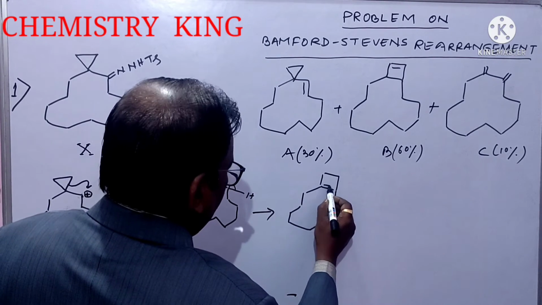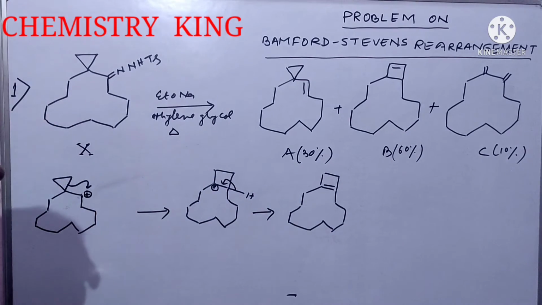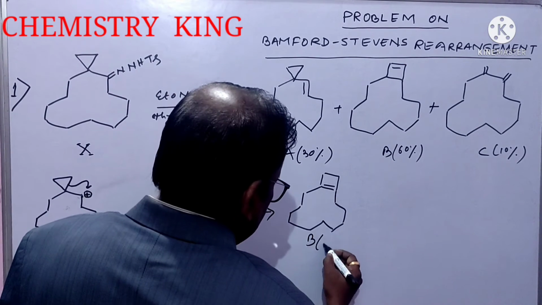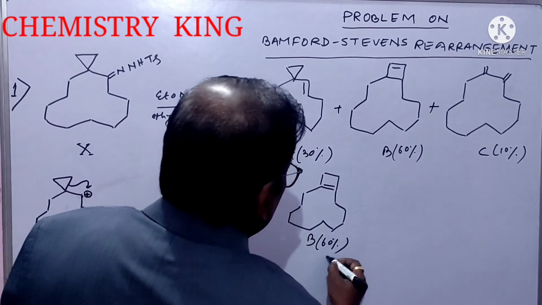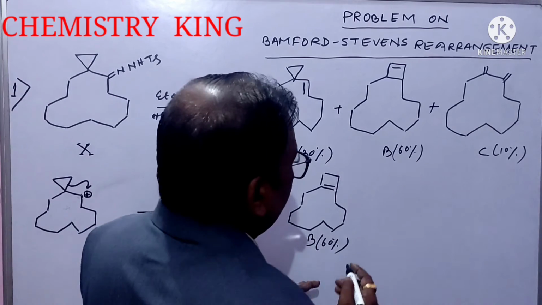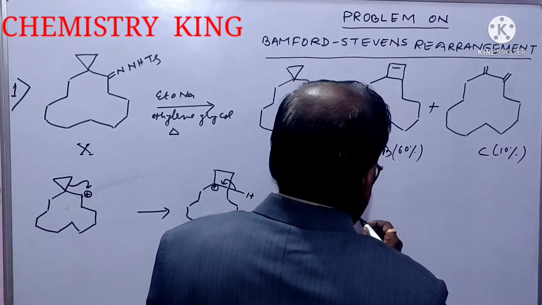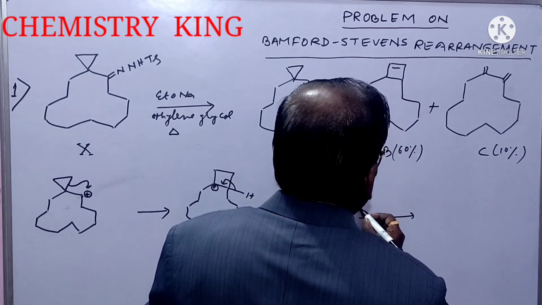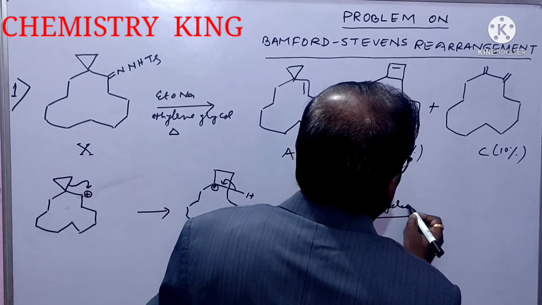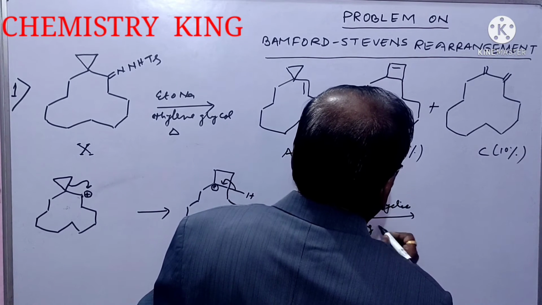Okay? Double bond will be here. It is B, which is 60%. It is the mechanism of formation of B. Now from B you can get C. Electrocyclic ring opening.